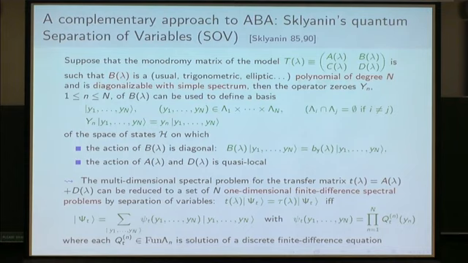So these are functions on these discrete sets here. These are not functions on the whole complex plane.